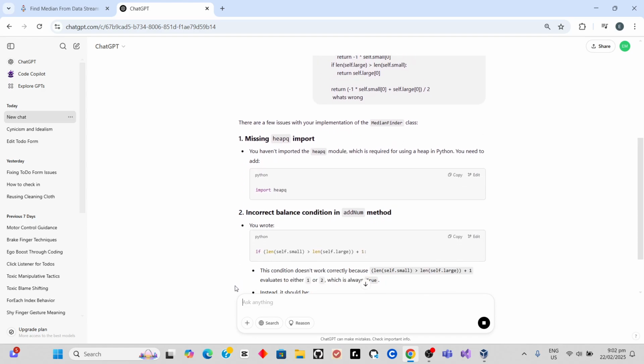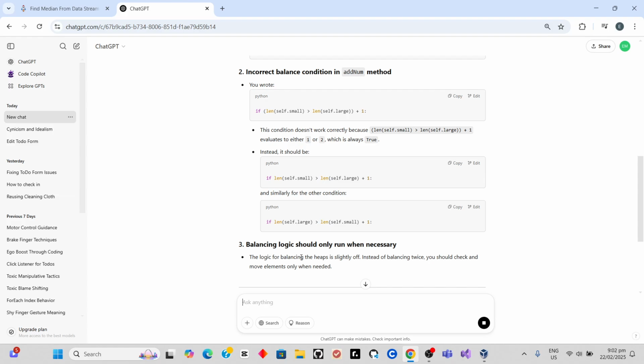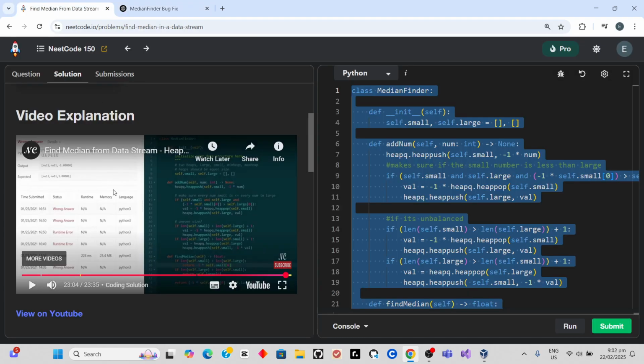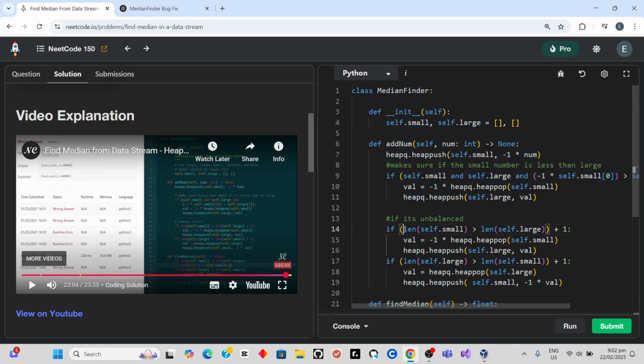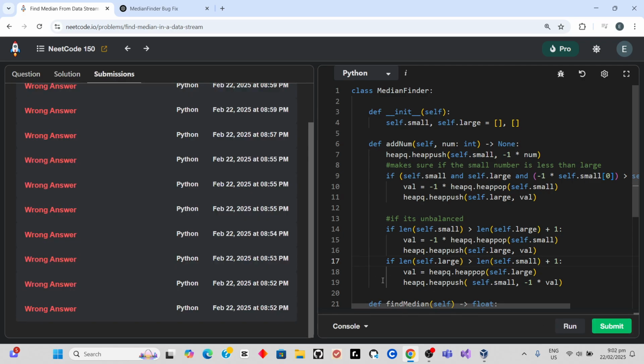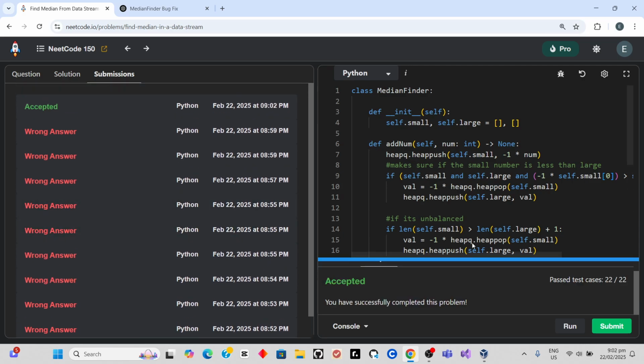No, not the heap you import. Oh my, is this one? That's so weird, a bug.